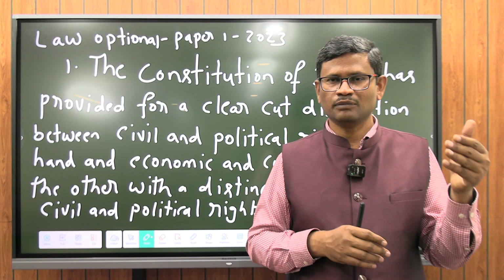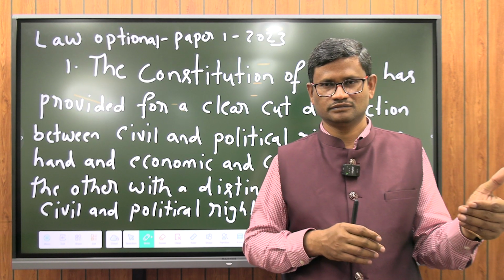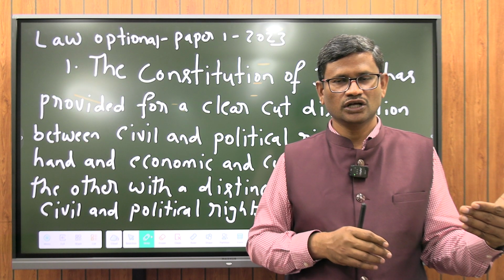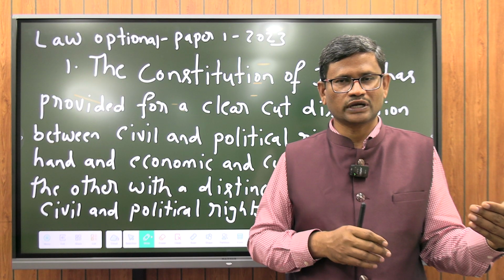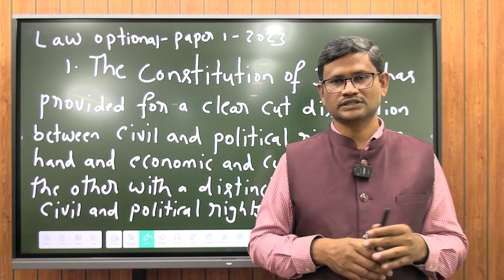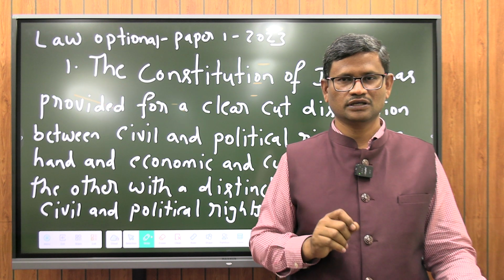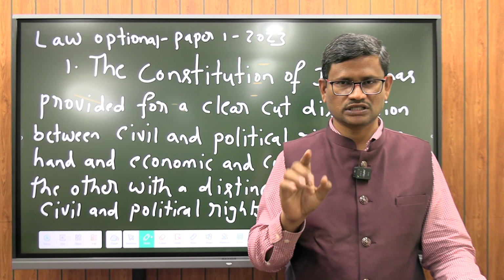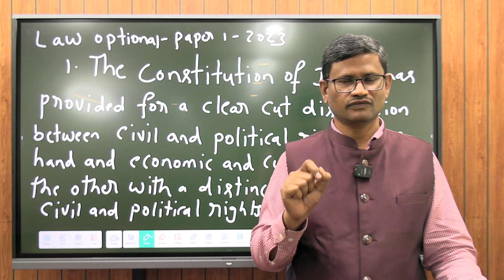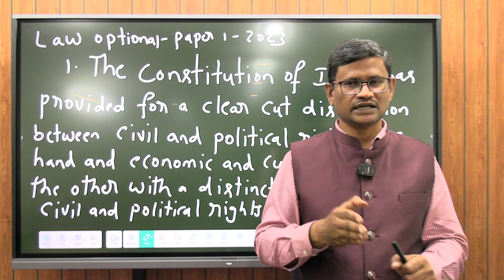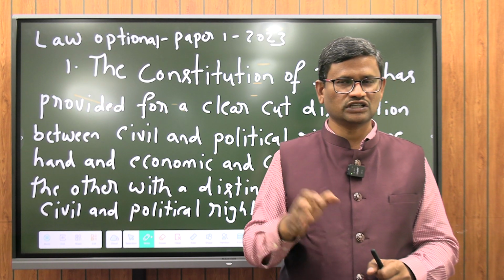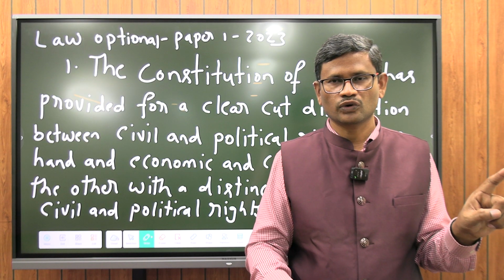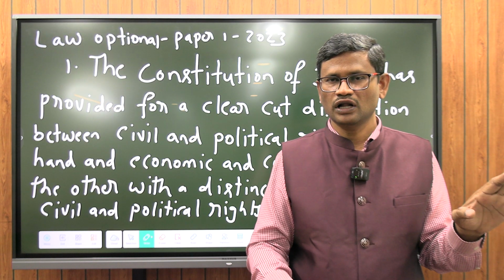You know that fundamental rights are justiciable. If any of the fundamental rights is violated by the Indian state, you can go to the Supreme Court and High Court to get that right enforced. That's the meaning of justiciability. But on the other hand, directive principles of state policy are non-justiciable. For a valid reason, if the Indian state is not in a position to enforce any of the directive principles, you cannot move the Supreme Court and High Court to get that directive principle enforced.